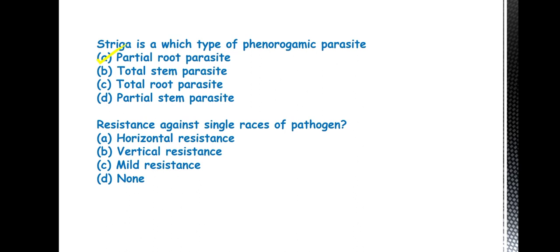The next question is, resistance against a single race of pathogen is called. So the answer is vertical resistance. Whereas horizontal resistance means the resistance gene that confers resistance against multiple races. So resistance for a single race is called vertical resistance, whereas resistance for multiple races is called horizontal resistance. This type of classification of resistance is given by Van der Plank.